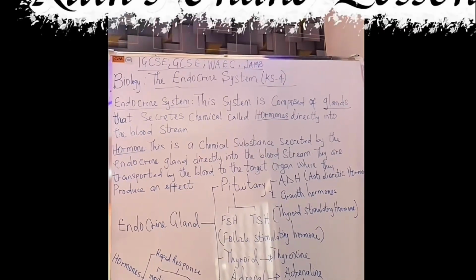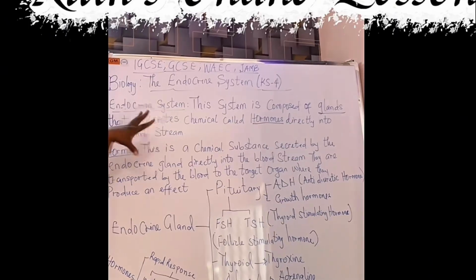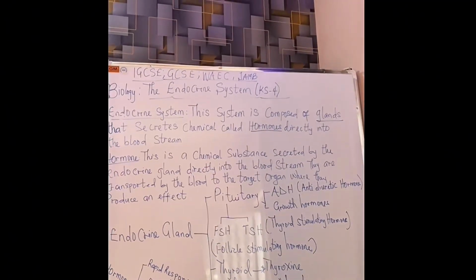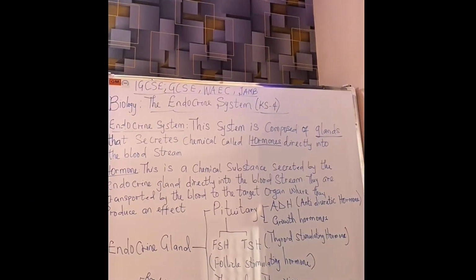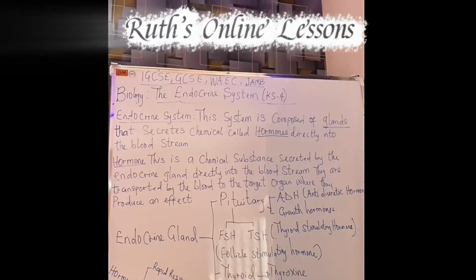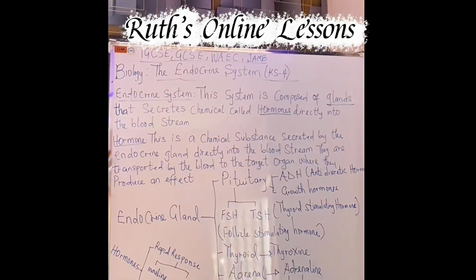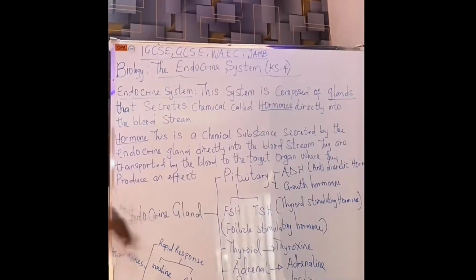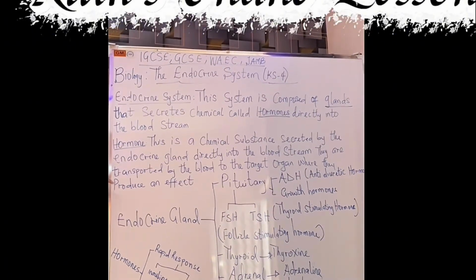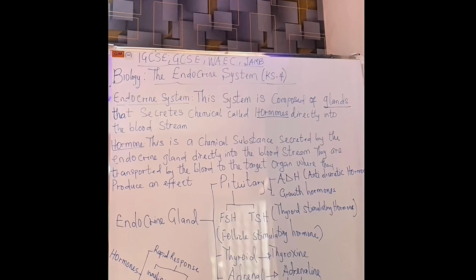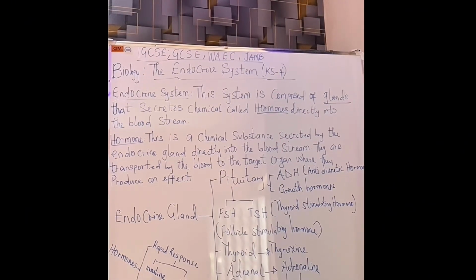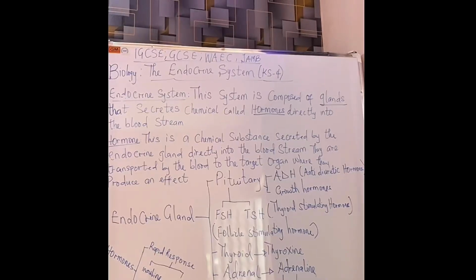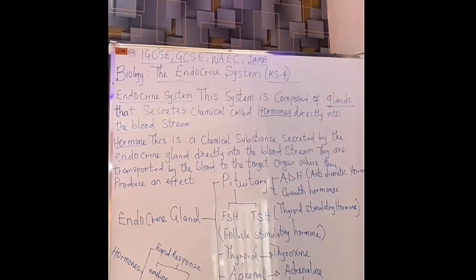So what have we said so far? We have said that the endocrine system is a system that is composed of glands. These glands are endocrine glands. They secrete hormones directly into the bloodstream. We have also defined hormones as chemical substances secreted by the endocrine gland. They go directly into the bloodstream. They travel through the bloodstream. They get to target organs. It's in the target organs that they produce an effect.